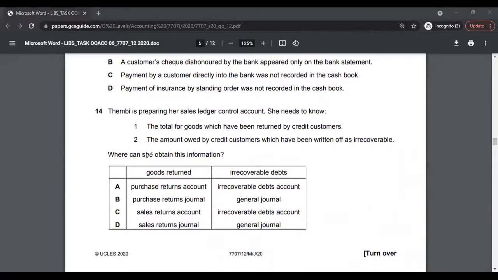Multiple choice 14, where can she obtain this information? So where can she obtain the information of these two? If you read this, it's mainly talking about the sales ledger. If you have an idea of what information the sales ledger control account prepares, and then you read these two lines, you have to identify where this information will be shown.